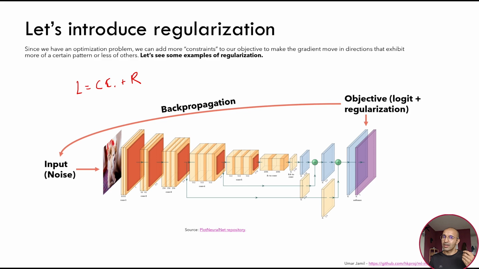For example, with L1 regularization, we want our models to use the least possible input features from the input. So as regularizer, we use the L1 regularization, which is basically just the absolute value of all the weights. What happens in this case?